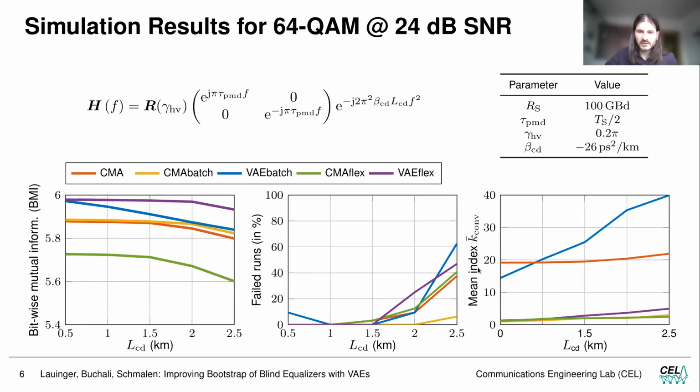And if we look at the mean index of convergence, which basically is the time instant when this BMI threshold is reached, we see that the VAE batch and the CMA take a bit longer, while the other algorithms really converge quickly.